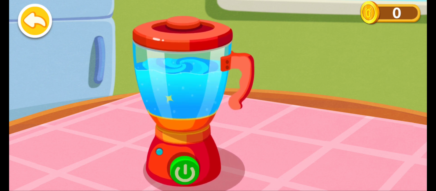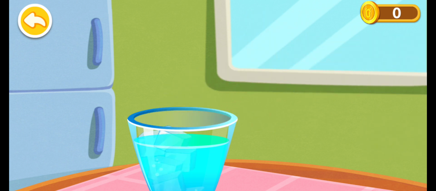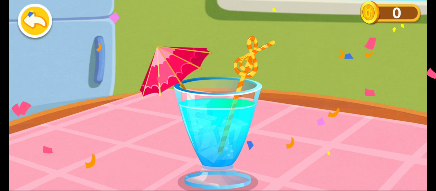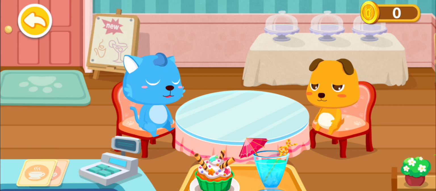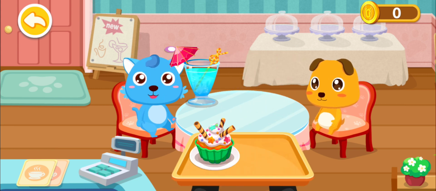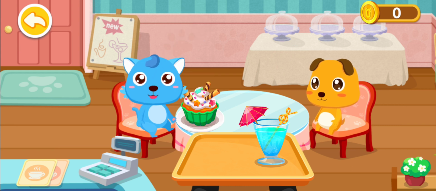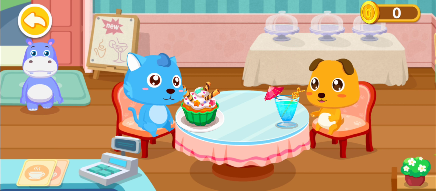Whoa, the fruit juice is done. With ice, it'll taste even better. The delicious fruit juice is done. Here's your order. Cake. Fruit juice.